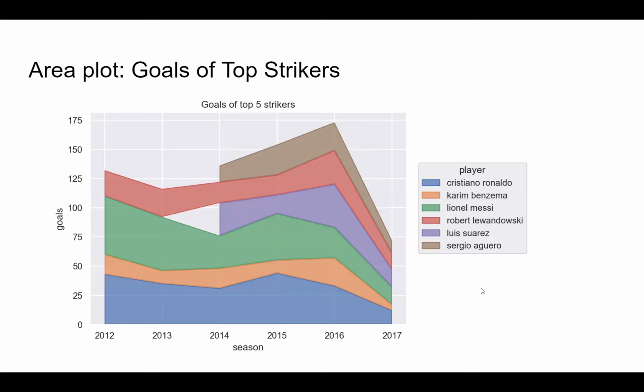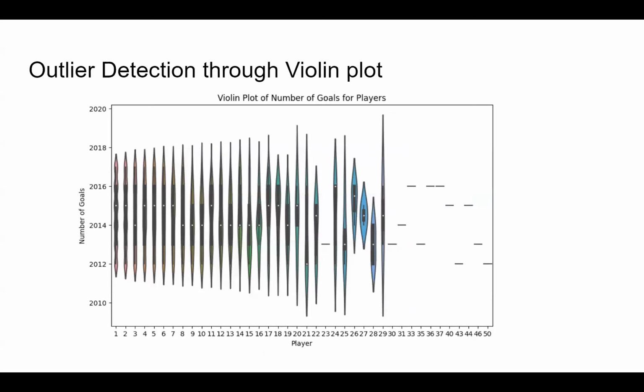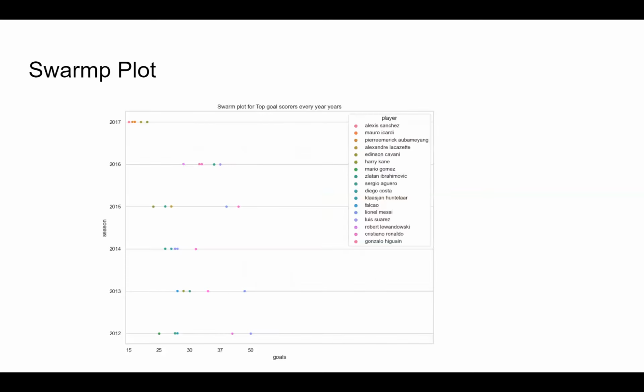So there was an analysis of the top strikers, and this was a violin plot of the seasons of players, how many goals they are scoring. And as you can see, most of the data points lie below 20. Whereas if we go greater than 30, the contours of the violins are not present anymore, and there are only these individual marks present there. And these are the outlier seasons of the strikers, and some of those seasons we saw earlier, and some of those seasons are plotted over here as well.